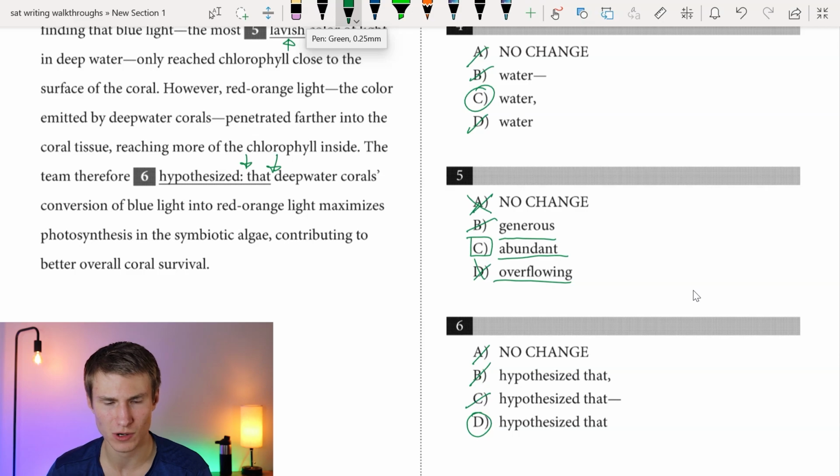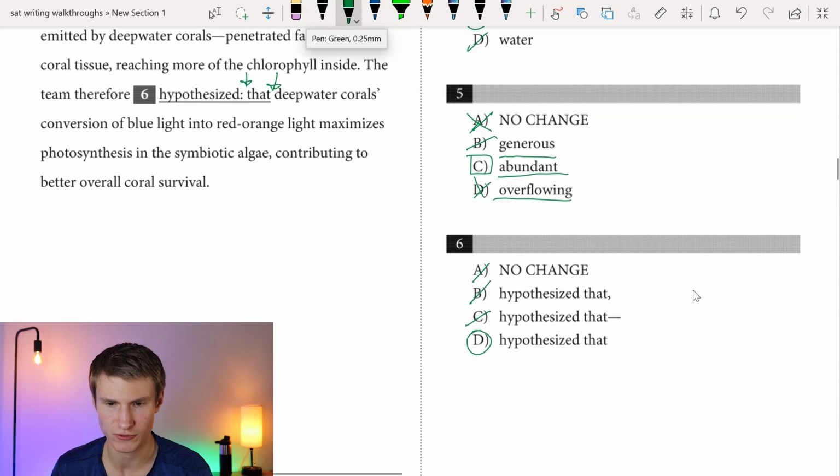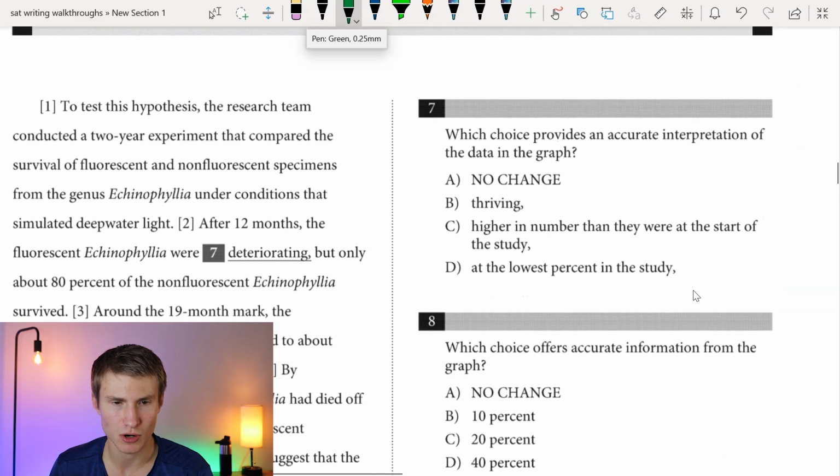When we say the team therefore hypothesized that deep water corals' conversion of blue light into red-orange light maximizes photosynthesis, there's no need for splitting that at all with any sort of punctuation there. That right there is just testing to make sure you don't toss in random punctuation where it doesn't need to be. And then if we go ahead and read on, we have contributing to better overall coral survival. We keep going, we've got a 1 here.